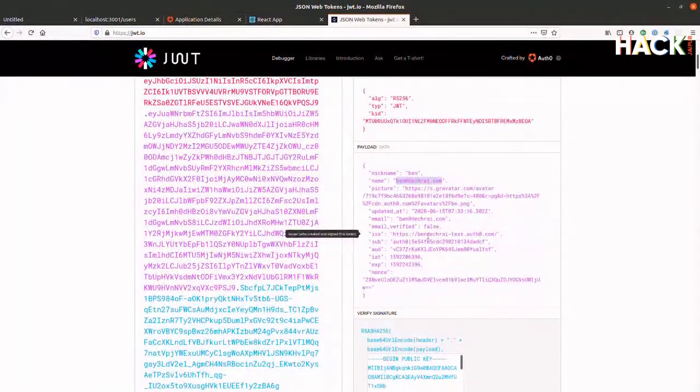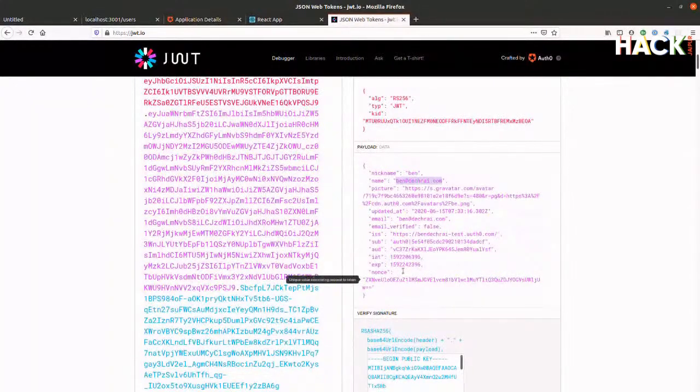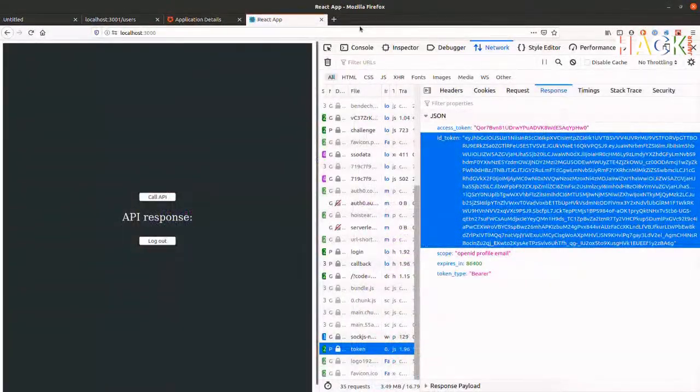It can tell you who the issuer is, so which service provided this token to us. So these are all things, and also an expiry. I'm not sure whether you can make it out, and I can't make the tooltip any larger, but the expiry there is June the 16th at 3:33 Australian Eastern Standard Time. My math isn't very good at the moment, but we're looking at about 12 hours maybe. That expiry is also configurable. But we don't need to know what's going on inside the JSON Web Token. I just wanted to show you what one looked like so you understand the kind of information we're getting.